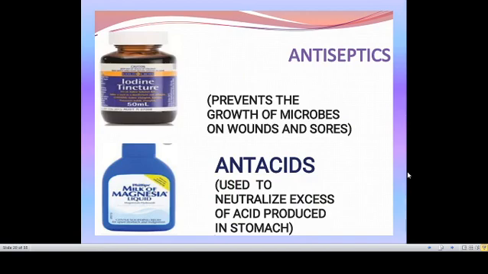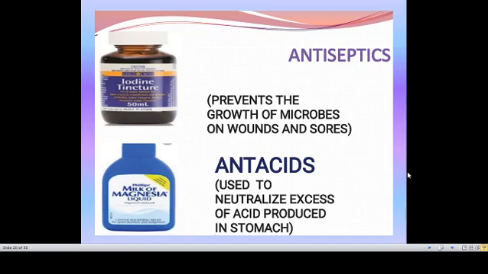Next, antiseptics: chemical substances which prevent the growth of microorganisms in wounds or sores are called antiseptics. If you fell down, there will be some scratches or wounds on your hand. To avoid unwanted microorganism growth on your skin, antiseptics are used.